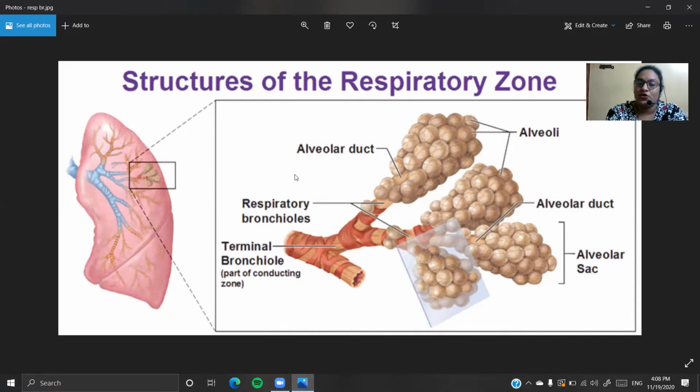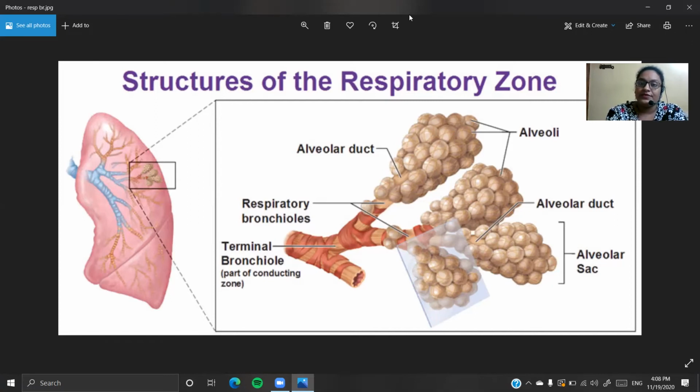getting branched into the respiratory bronchiole. So where do you see the asthmatic attacks? They are going to be in the terminal bronchiole. In the terminal bronchiole we can see that it has only smooth muscles, not the cartilaginous rings, children, which are going to narrow the lumen during contraction in asthma attacks. Okay, and here are the air sacs, which are going to be attacked, infected during pneumonia, or the emphysema disease.